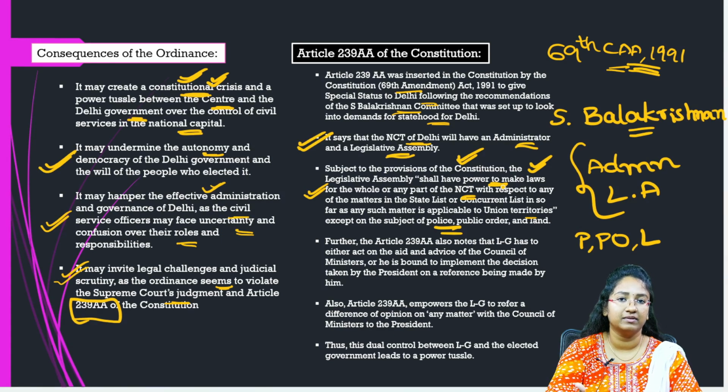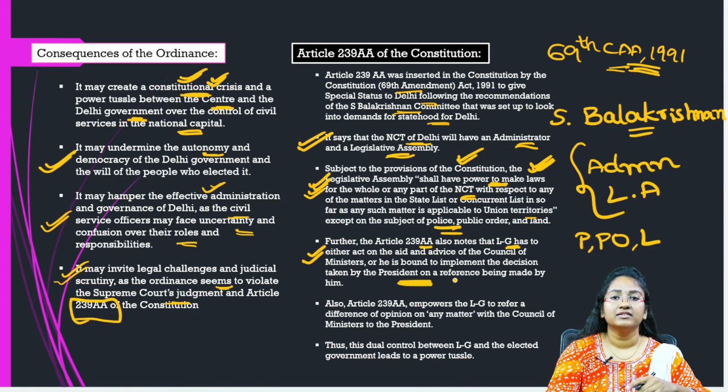and land, except these three, on the remaining items in the state list and concurrent list, the Delhi government, this legislative assembly, can definitely make laws for the city of Delhi, right? So this was provided by this particular article, and further this article notes that the LG has to either act on the aid and advice of the Council of Ministers, or he is bound to implement the decision taken by the president on a reference being made by him, right?